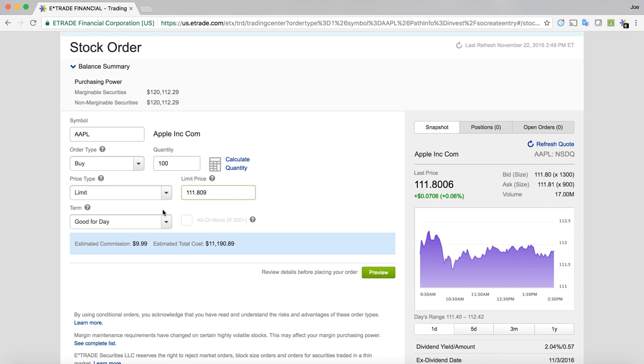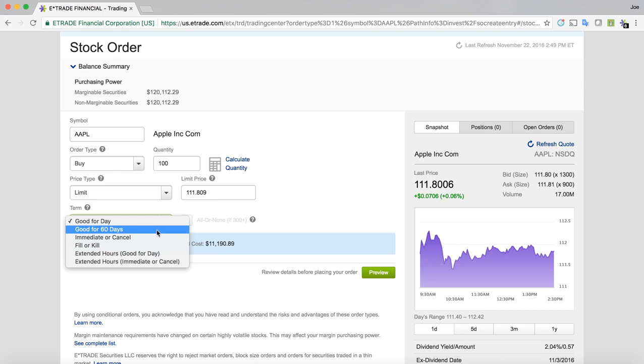I'm still buying it at a quote discount, and I'm going to make the term good for the day, which means as long as the market's open for the day, if the stock price hits this limit, I will get filled for the amount of shares that they're willing to fill me for, which I'm hoping is 100 shares.